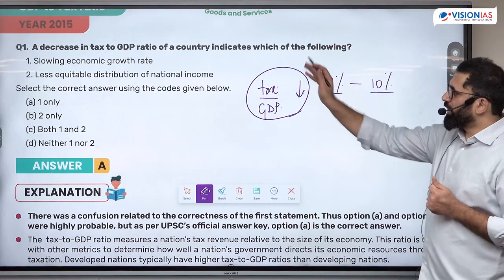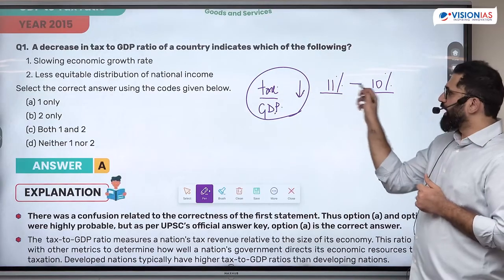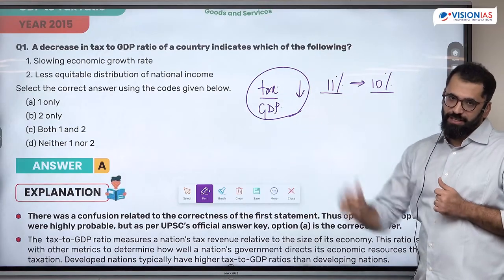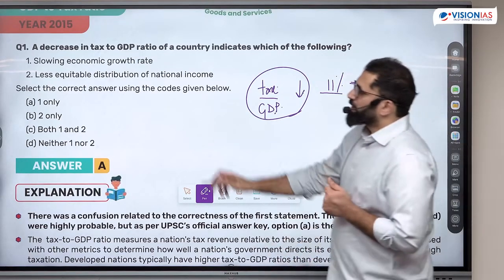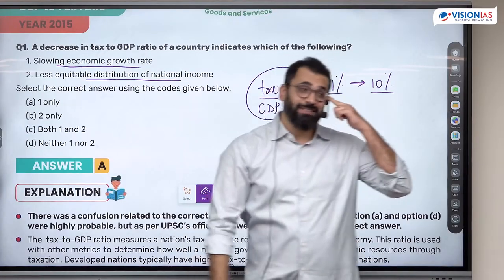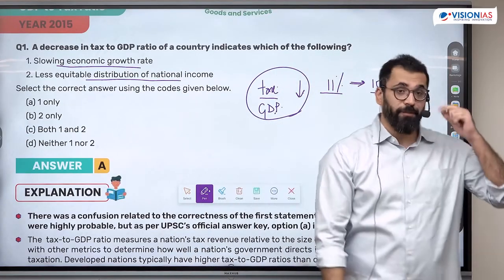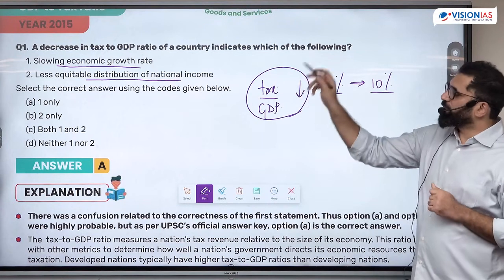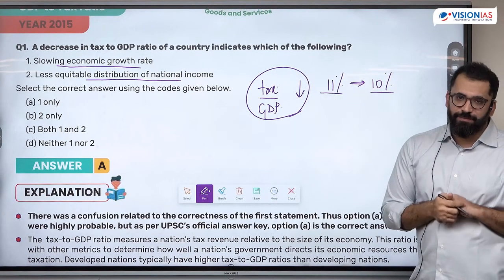Which of the following can be understood from decreasing tax to GDP? If this has happened, then what does it indicate? What exactly is the indication out of this? Slowing economic growth rate or less equitable distribution of national income. Now, first is slowing economic growth rate. Can this be deduced from tax to GDP being reduced?